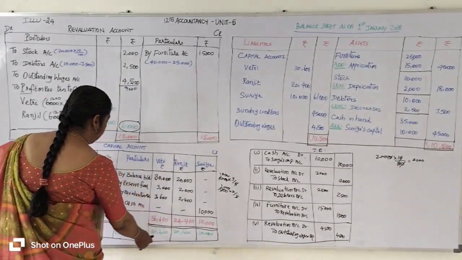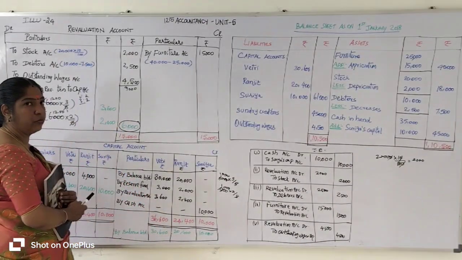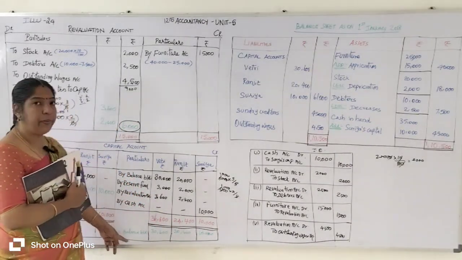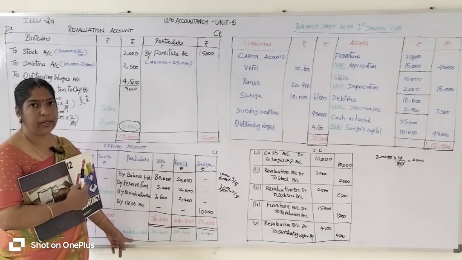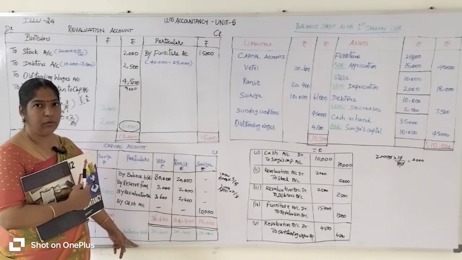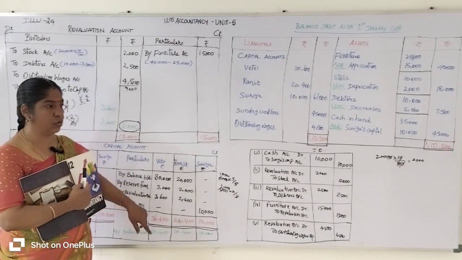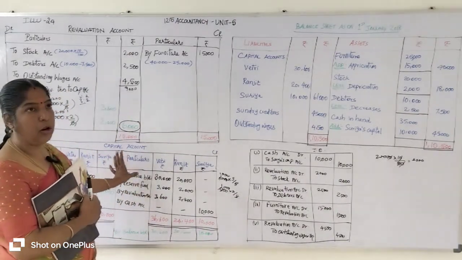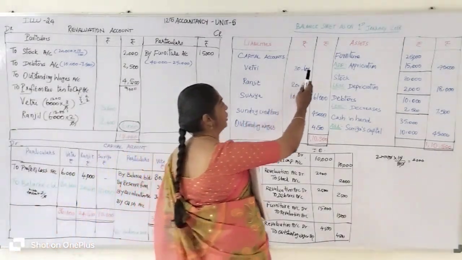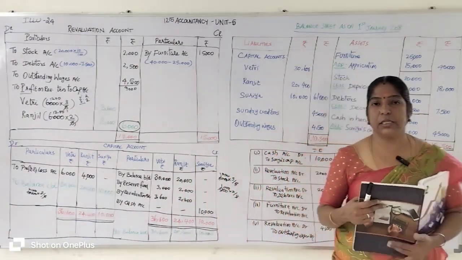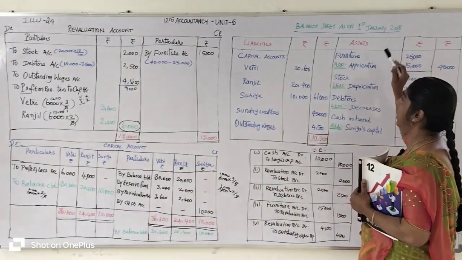Against this value you are going to enter 'By balance brought down', which means this is the opening balance of the next accounting period. This is the opening balance of the capital account for the next accounting period. So we prepared the capital account. Now we are going to prepare the balance sheet as on 1st January 2018.